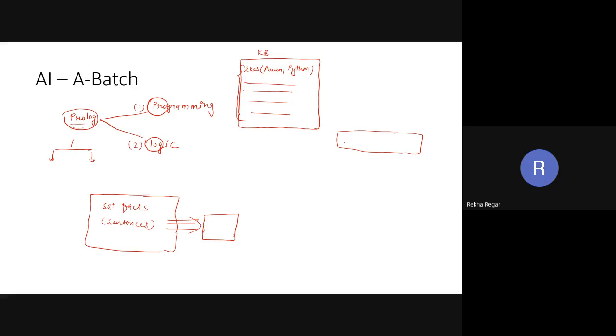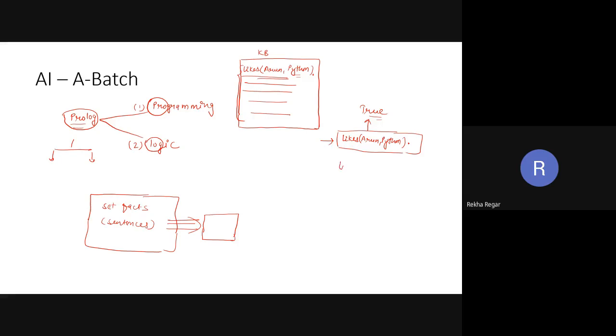Suppose I give the statement likes, Arun, and the value is Python, followed by a dot. The result of this is true. The system gets this from the knowledge base. In the knowledge base this sentence exists, so for that sentence it gives the value true.